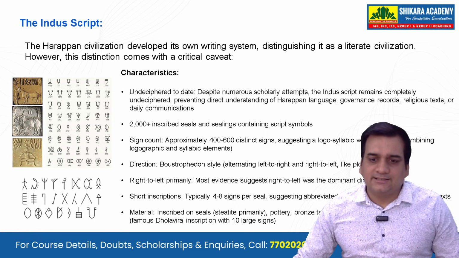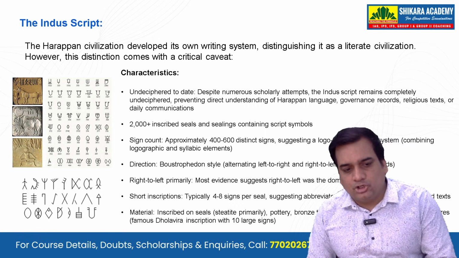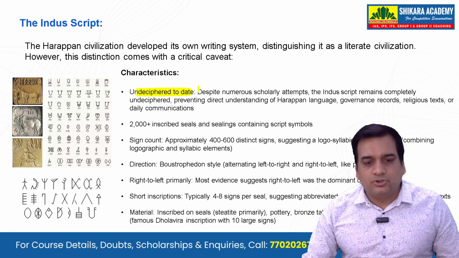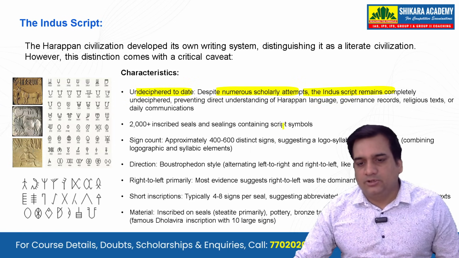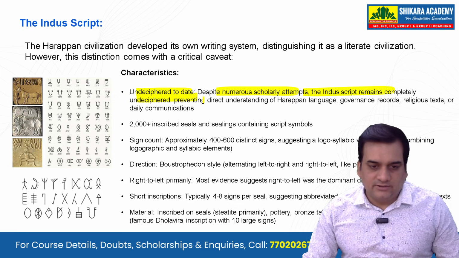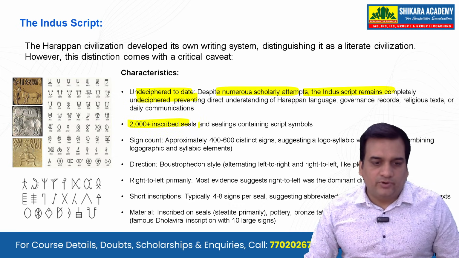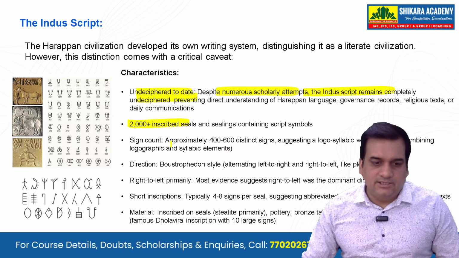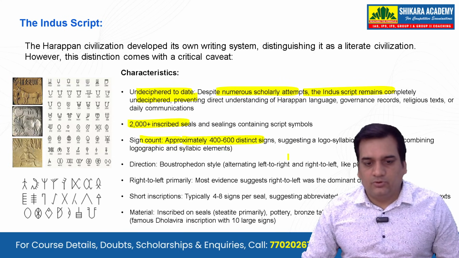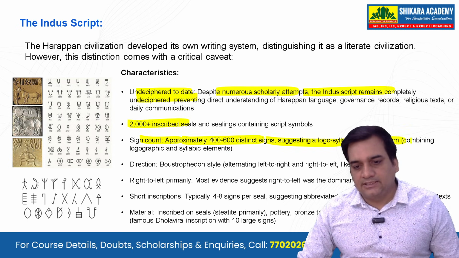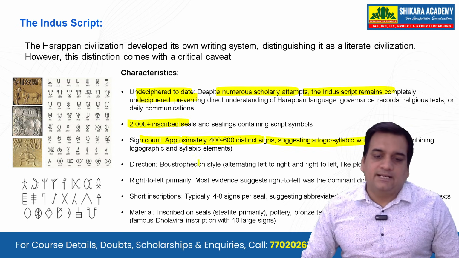What about the Indus script? Indus script has not yet been deciphered to date, despite numerous scholars' attempts. The Indus script remains completely undeciphered. There are around 2000 plus inscribed seals. Signs count approximately 400 to 900 distinct signs, suggesting a logo-syllabic writing system.